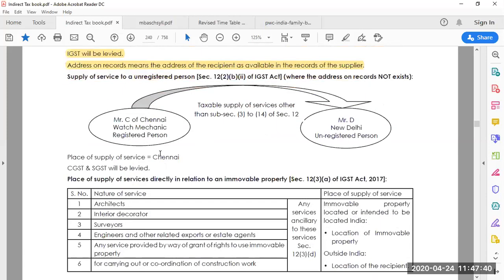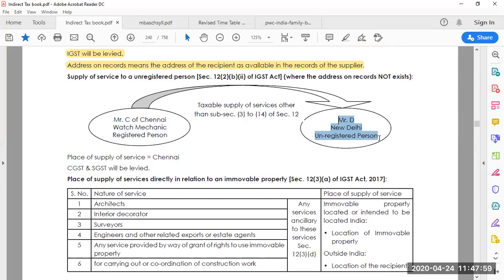Next one, the third one: supply of service to an unregistered person where the address on record does not exist. So Mr. C of Chennai, a watch mechanic, is a registered person.